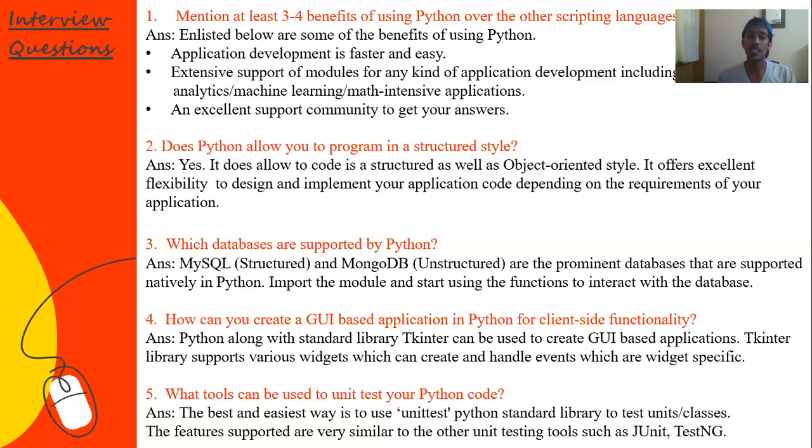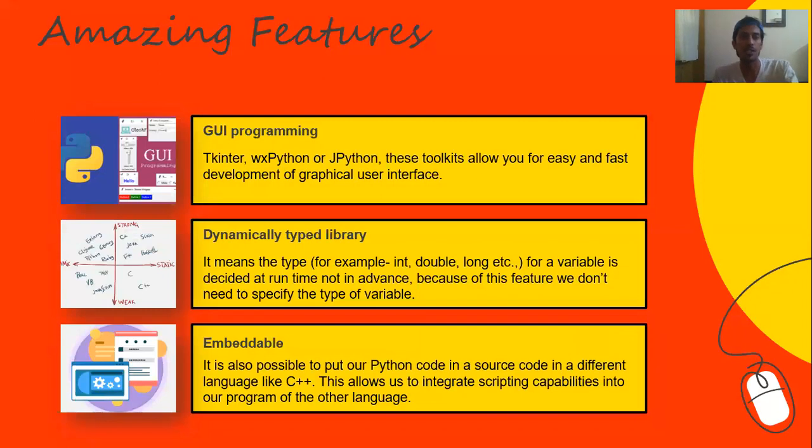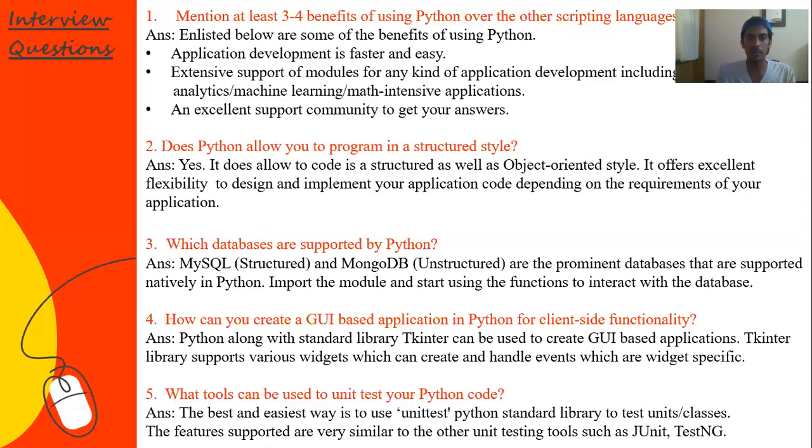Then, how can you create a GUI based application? As we just discussed in the point above, you have GUI programming like tkinter, wxPython, JPython. That's the same answer here, guys. Along with standard libraries like tkinter, it can be used to create a great GUI based application, right? Then, what tools can be used to test your Python code? Well, you have something called unittest, which is a standard library to test any classes. And you have other testing tools also like JUnit, TestNG, you have a lot of them. So testing is definitely not a problem as far as Python is concerned.